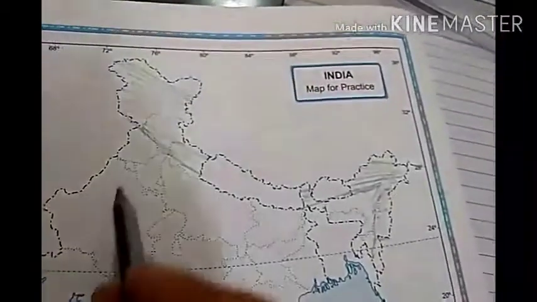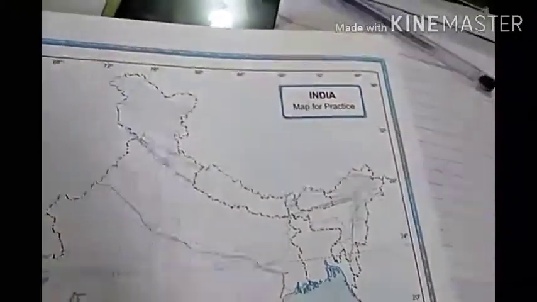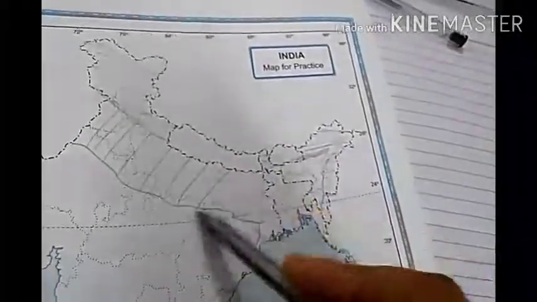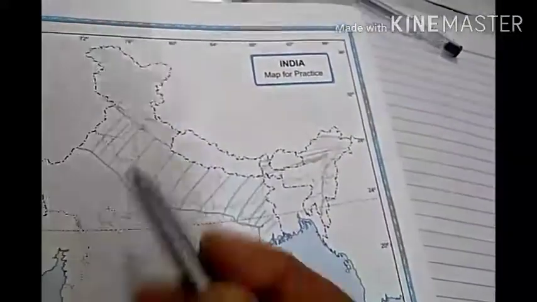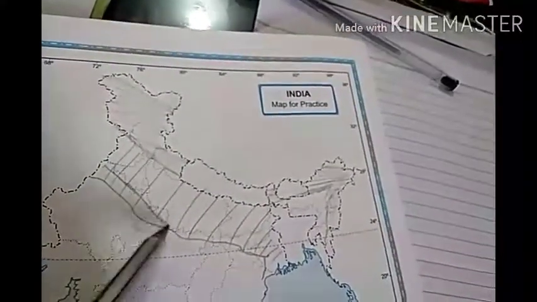Himalayan mountains. The second, northern plains. This region is known as northern plains, from here.